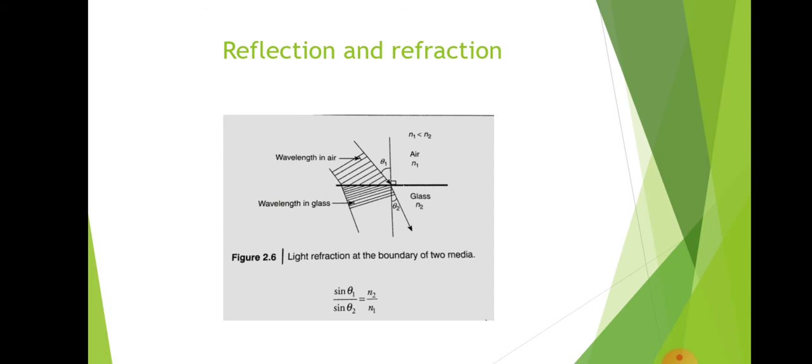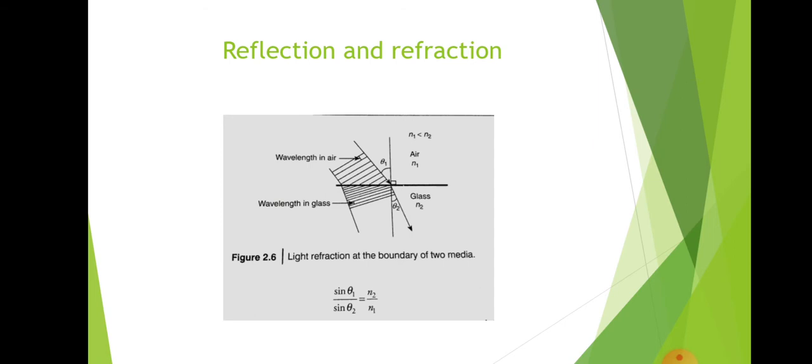The path of the light ray is changed. That phenomenon is called refraction. This figure shows light refraction at the boundary of two media.